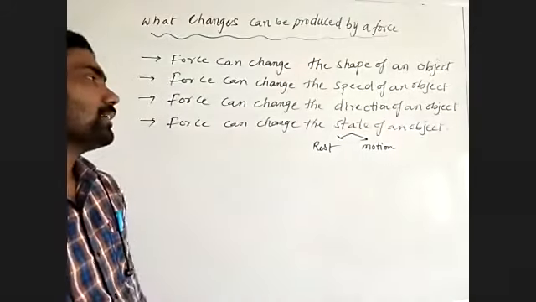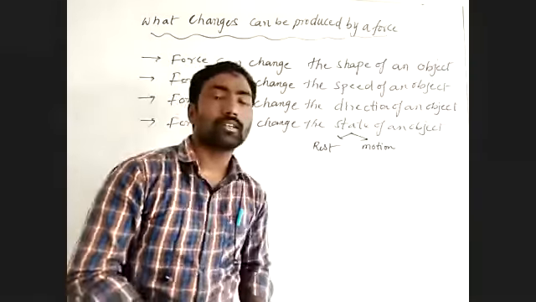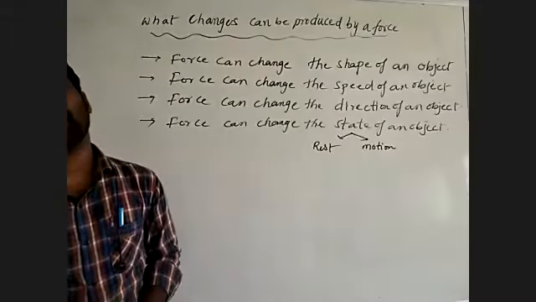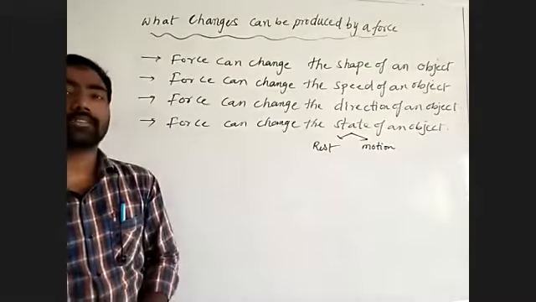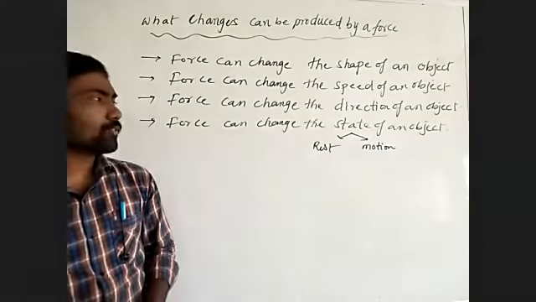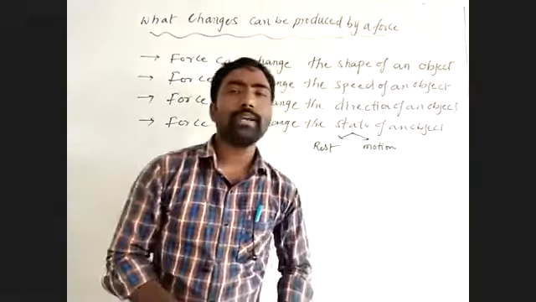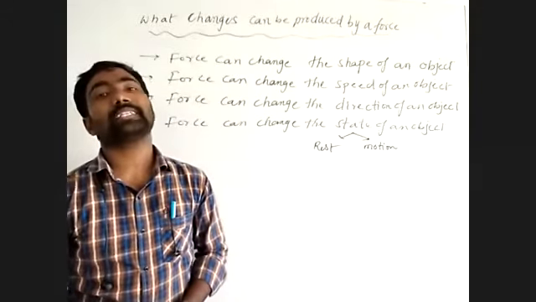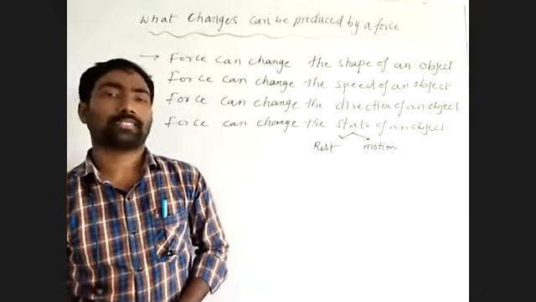What we can say is, when external force acts on a body at rest, it can change its state from rest to motion. In the same way, when we apply force on a moving body, the body changes its state from motion to rest.